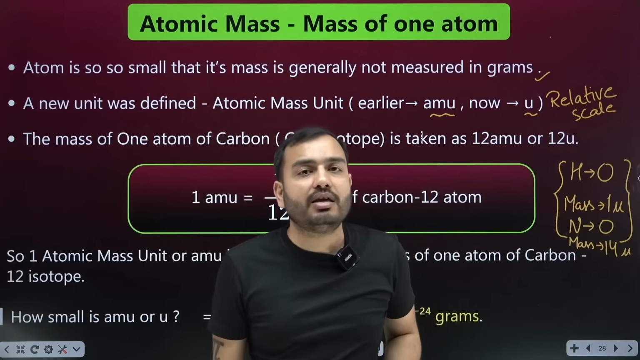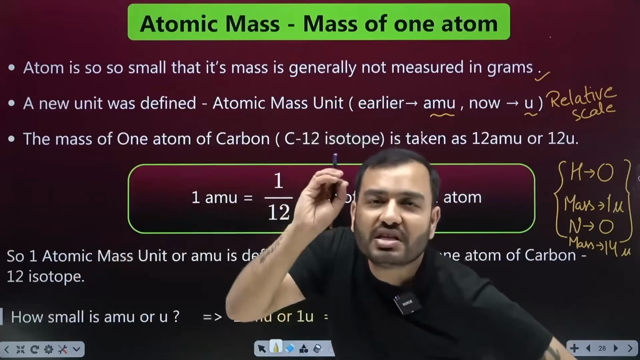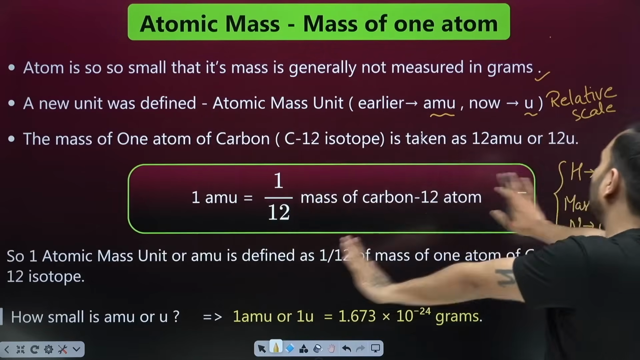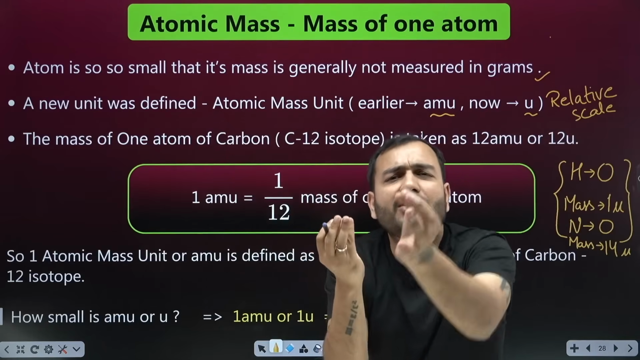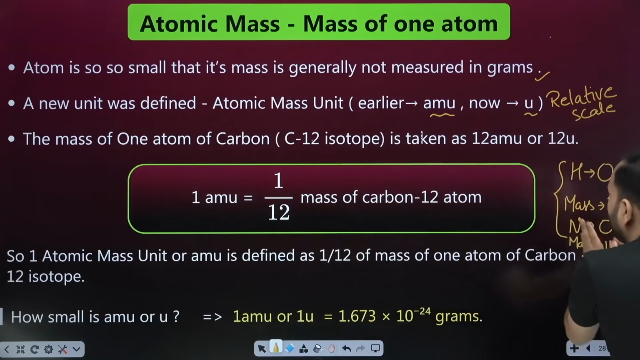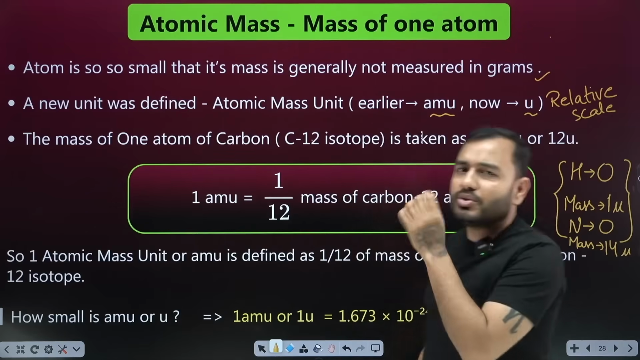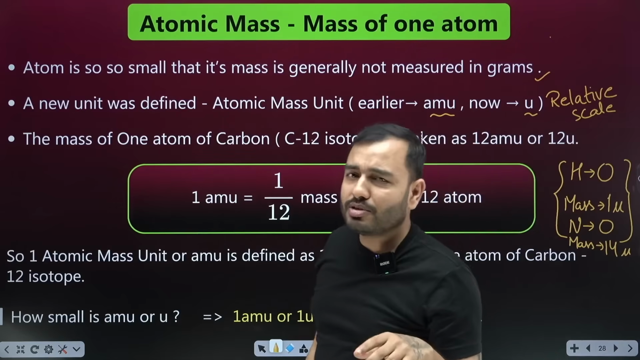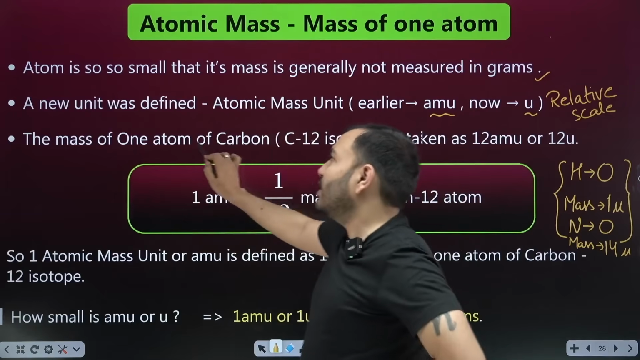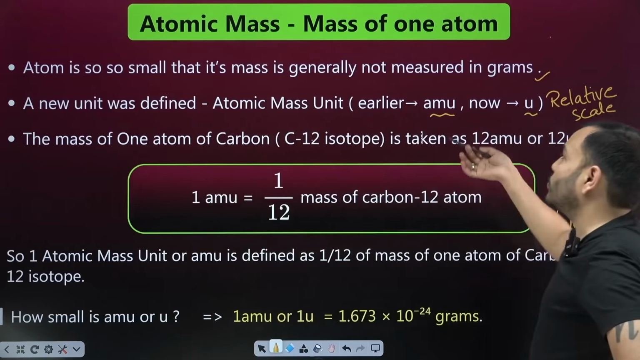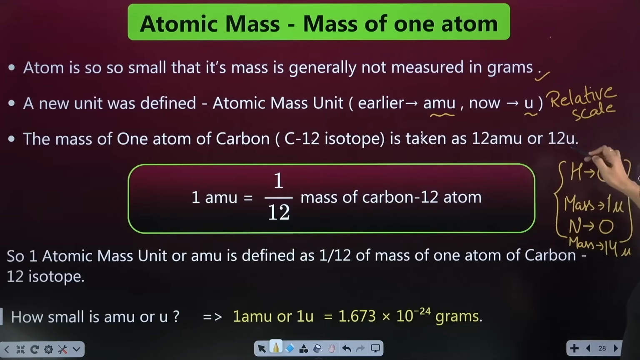A relative scale was needed because we cannot measure in kg or gram, it's so small. So what did we define? We said the smallest, lightest is hydrogen, so put its value as 1. Now everything will be compared with this. But the definition is a little different. The mass of one atom of carbon 12 isotope is taken as 12 AMU or 12 U.